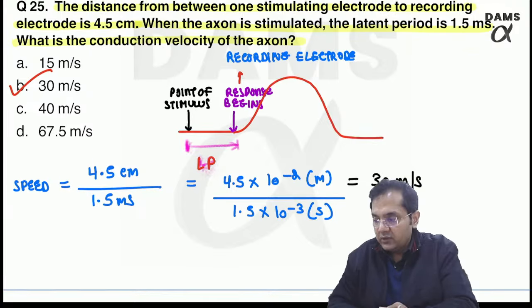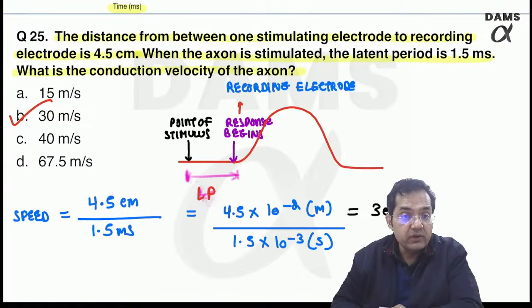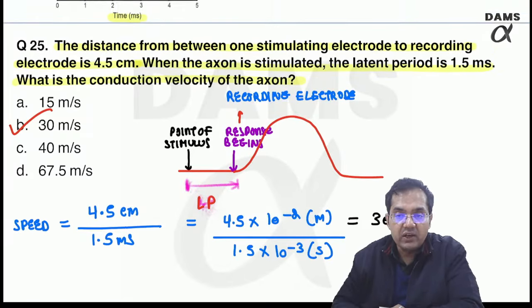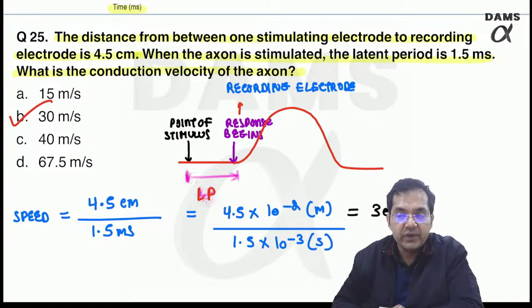Fine. So I hope at least you people should have got 18 to 20 correct out of this, right? And anybody who is scoring more than 20, that's wonderful, right?